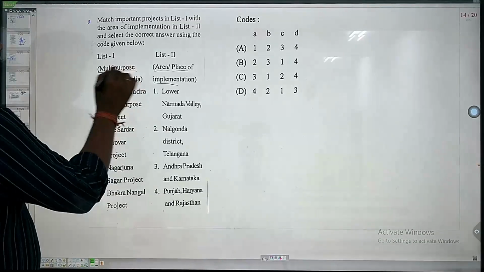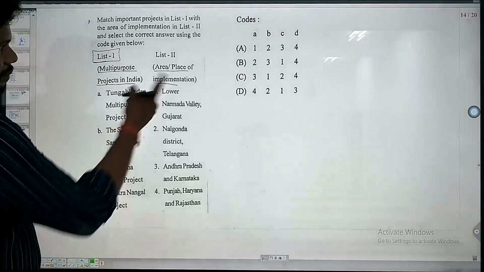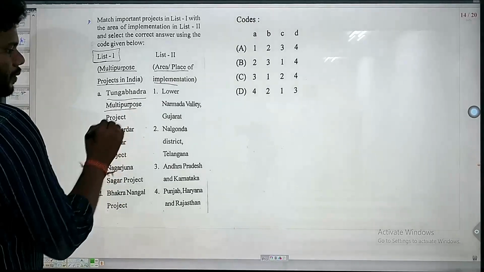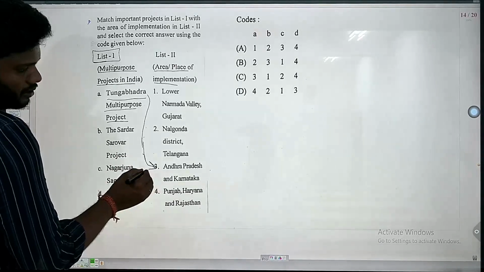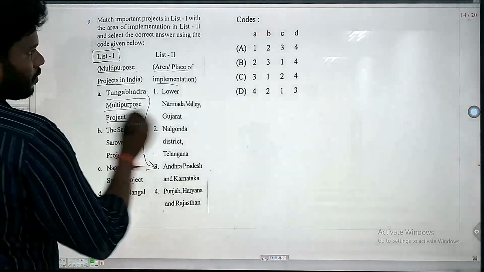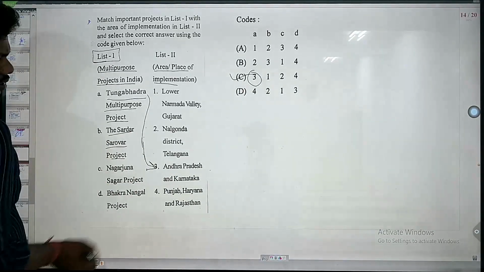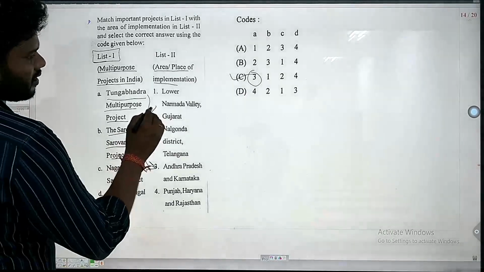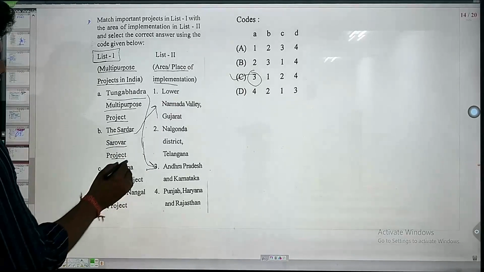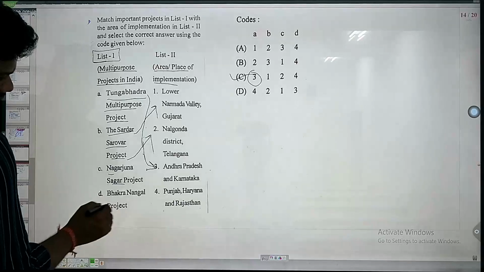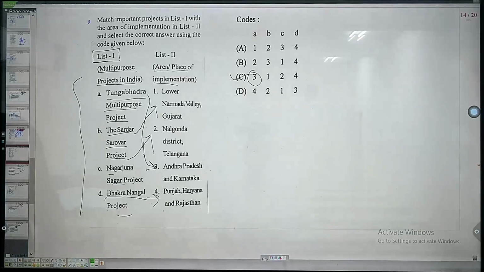In this question, we need to connect the multi-purpose projects with the area or place of implementation. Tungabhadra multi-purpose project, obviously Tungabhadra and Krishna river, the tributary of Krishna. So here we can say it is the Andhra Pradesh and Karnataka region. Okay, Andhra Pradesh and A will be 3. So for one question, option C will be the right answer. B, Sardar Sarovar project. Sardar Sarovar means obviously Narmada river. It is over the Narmada river. Nagarjuna Sagar will be over Nalgonda district, Telangana, and then Bhakra Nangal, obviously Punjab, Haryana and Rajasthan. Very simply we can conclude from one option.